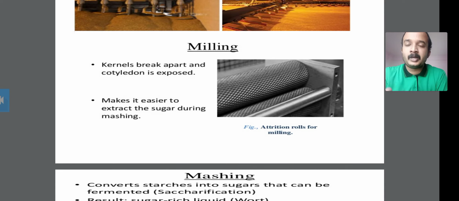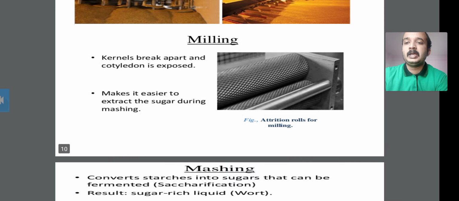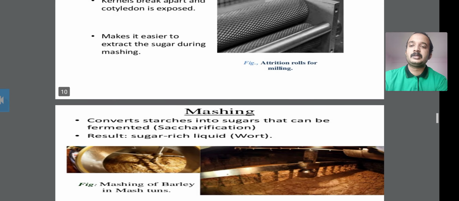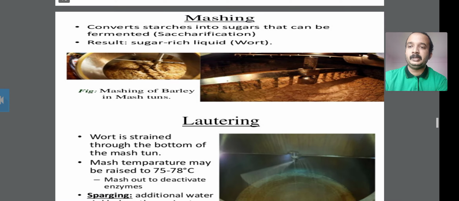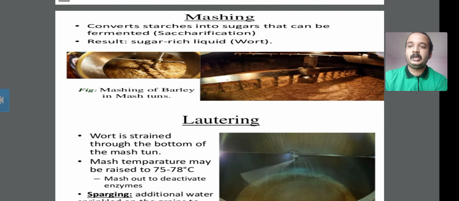The second step is the milling step. Milling means the kernel is broken apart and the cotyledon is exposed. After the malting process you produce kernels, and in milling the kernel is broken apart and the cotyledon is exposed.